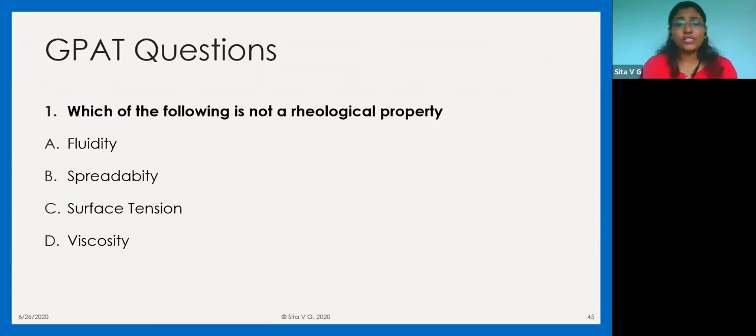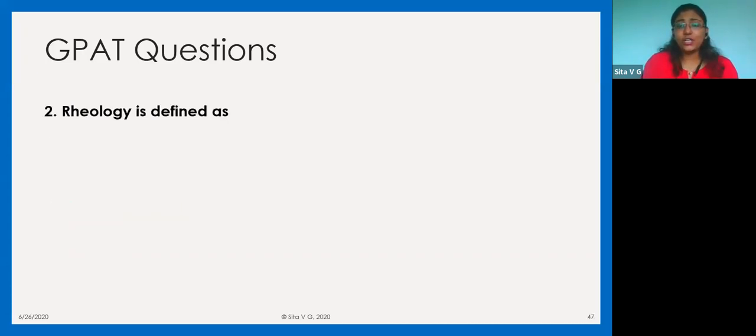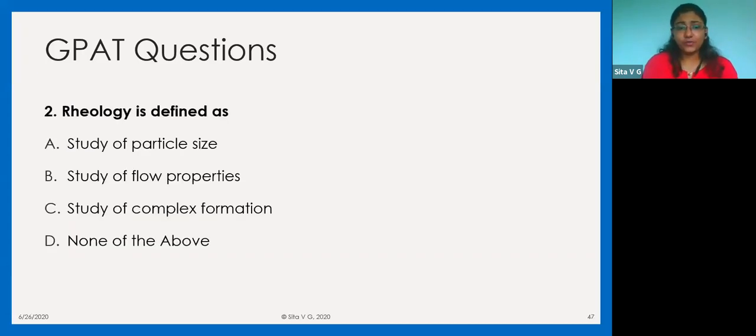So which of the following is not a rheological property? Obviously, it is surface tension, because fluidity, spreadability, viscosity, all of these cover rheological property. What is rheology defined as? These could be the options. And obviously, we know rheology is nothing but the study of flow properties.